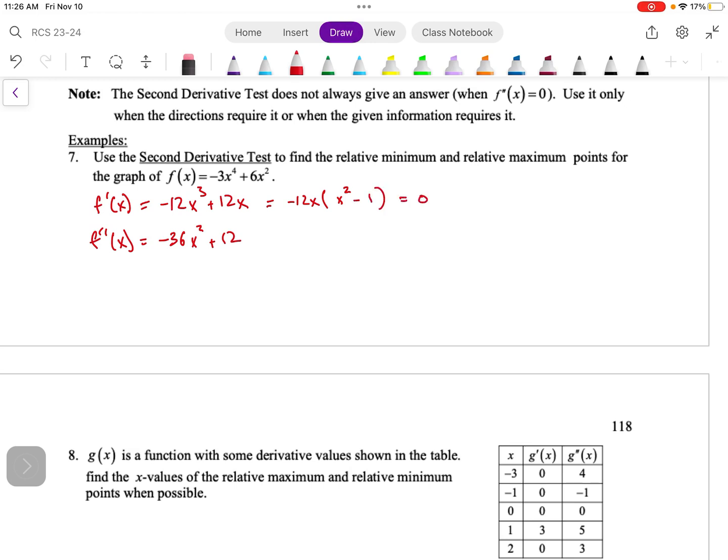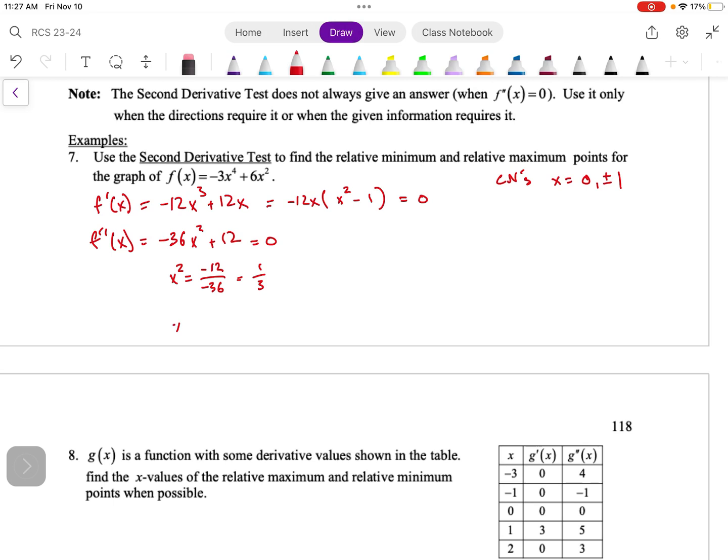So we are going to be setting that equal to 0, and we do see that we've got some critical numbers here. Our critical numbers are going to be 0, and then positive and -1. From our f double prime of x, now I'm going to set this equal to 0 and solve. So x squared is equal to -12 divided by -36, so I'm going to have this equal to 1/3.